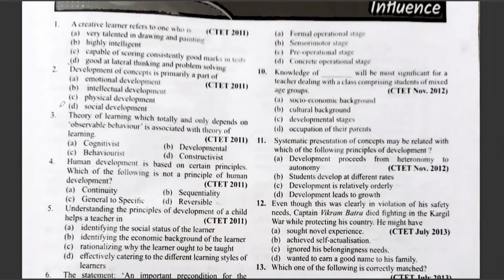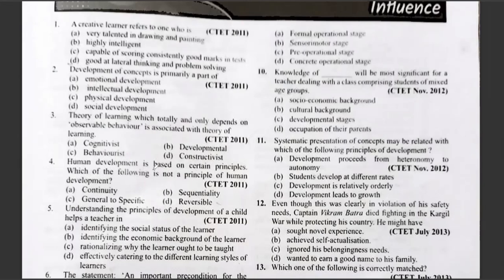Question number three. Theory of learning, which totally and only depends on observable behavior, is associated with which theory of learning? Option A, cognitivist theory, B, developmental, C, behaviorist, D, constructivist. Correct answer is behaviorist.